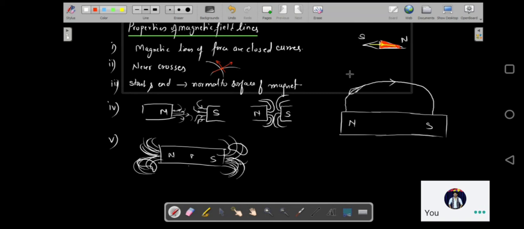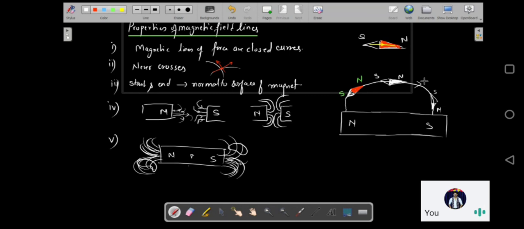So this is going to be your north pole, and that is going to be your south pole. On the other side, this is going to be your south pole. Your magnetic needle is going to point like this. So this is north, this is south. Supposing you place it over here, how is it going to point? It is going to point like this. This is going to be north, this is going to be south. If you place it over here, it is going to point like this. This is going to be south, this is going to be north, because the magnetic field line has to pass from south to north inside the magnet. So this is how your magnetic needle is going to point.